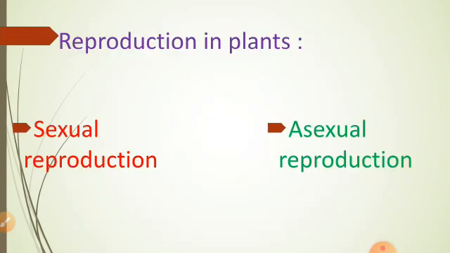Reproduction is broadly divided into two groups. That means the first one is sexual reproduction and the second one is asexual reproduction. Now you can ask me what is sexual reproduction and what is asexual reproduction.